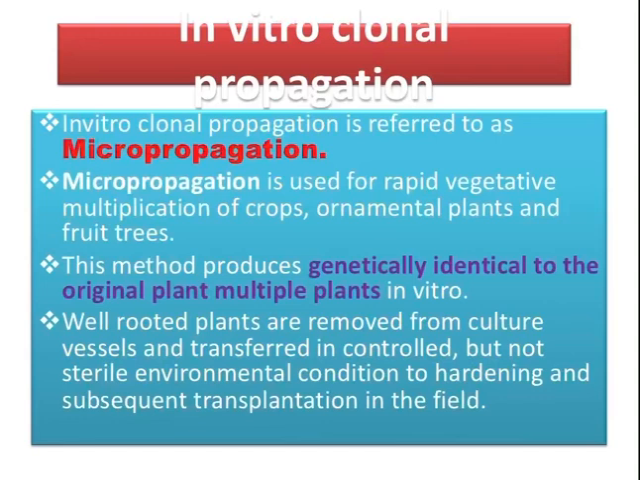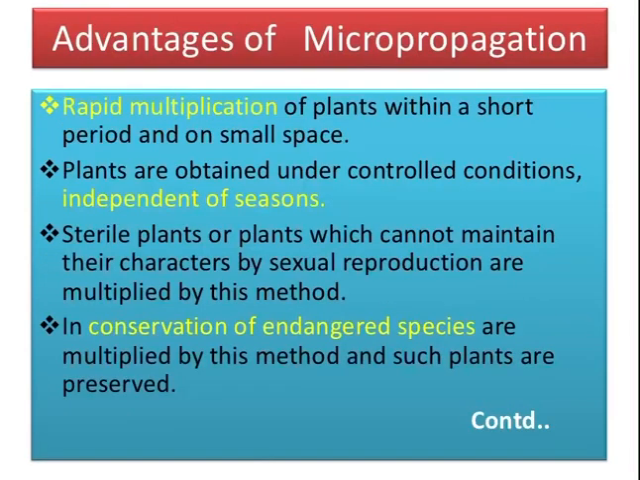Now, coming to in vitro clonal propagation, this is also referred to as micropropagation. This is a rapid vegetative multiplication process of fruits, ornamental plants, horticultural crops, and other fruit trees. This method produces genetically identical plants to the original plant, multiple plants, when they are grown in vitro conditions. Before going to the procedure, let us understand the different uses or advantages of micropropagation.